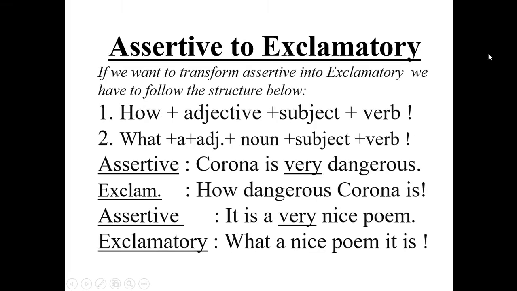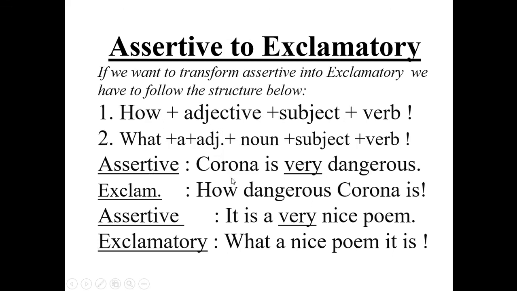Now, assertive to exclamatory. My dear students, if we want to transform assertive into exclamatory, we have to follow the structure below. There are two structures if we want to make exclamatory. How plus adjective plus subject plus verb. And another structure is what plus a plus adjective, noun, and then subject and verb. Look at the example.